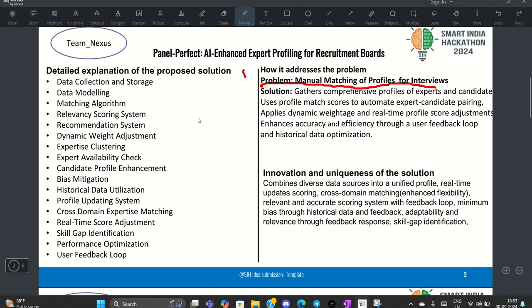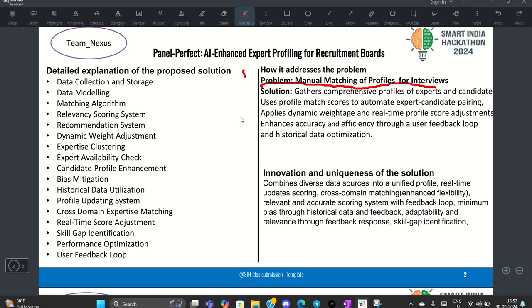Right now, DRDO matches experts' profiles manually to create interview panels. That's a really time consuming and hectic task. So what does our solution do? Our solution will automate the matching process by gathering data from both experts and candidates and then calculating a relevancy score. That score indicates how suitable each expert is for a particular interview.